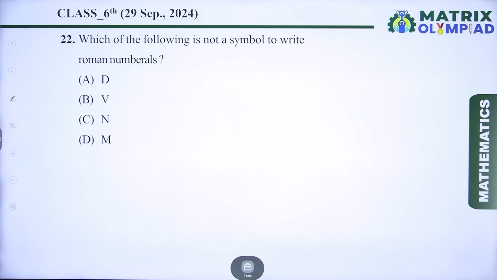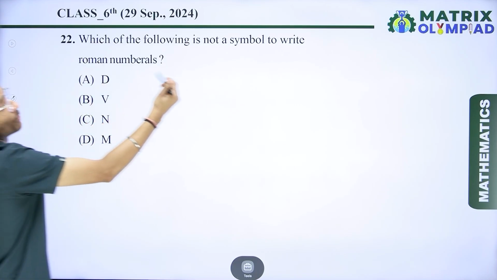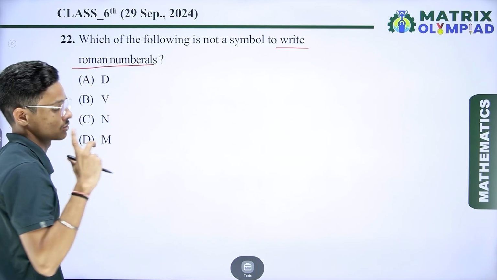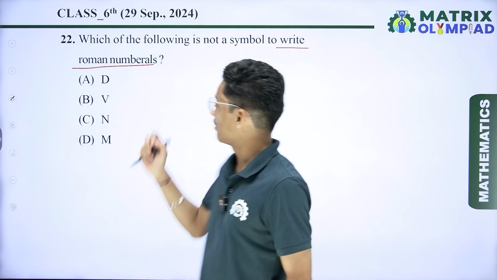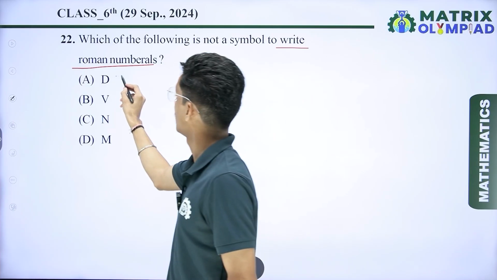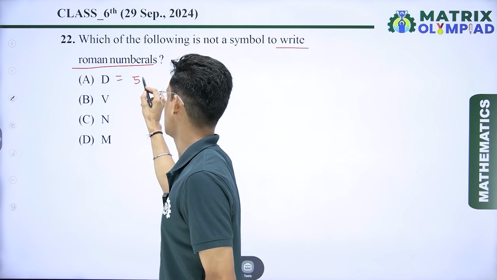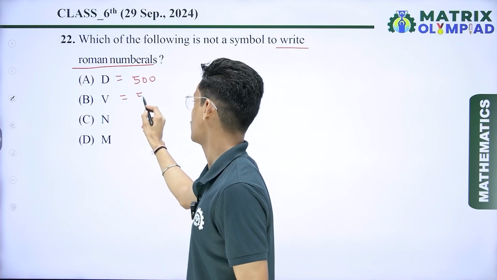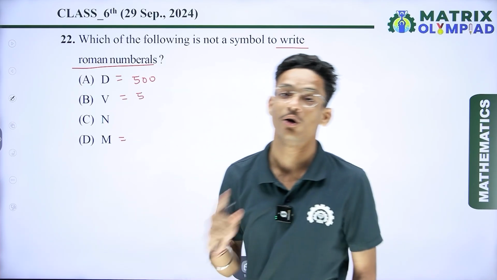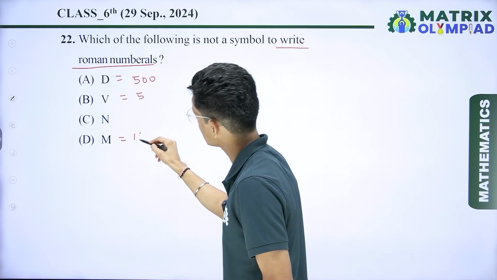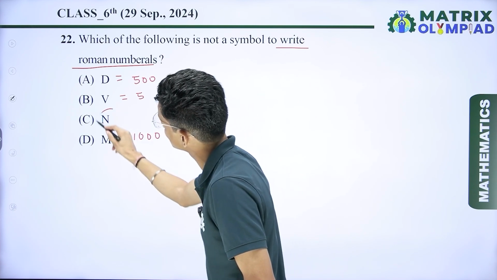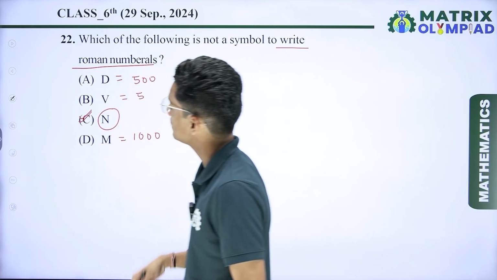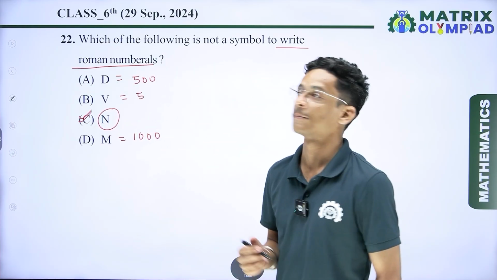Now the next question is: which of the following is not a symbol used to write Roman numerals? So if I talk about the options, D is a Roman numeral, yes, and the value of D is equal to 500. V is also a Roman numeral, that value is 5, and M is also a Roman numeral and that value is 1000, but N is not a Roman numeral. So here we can say that option number C is the correct answer. Okay.